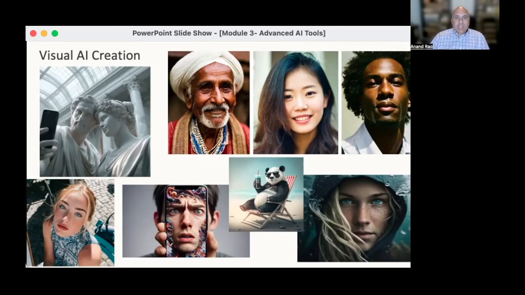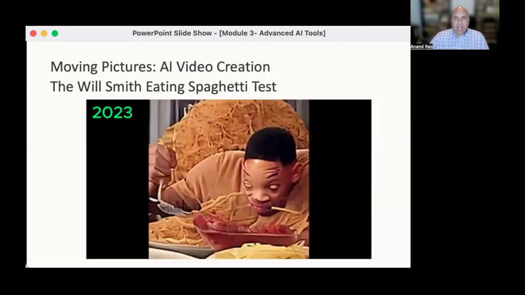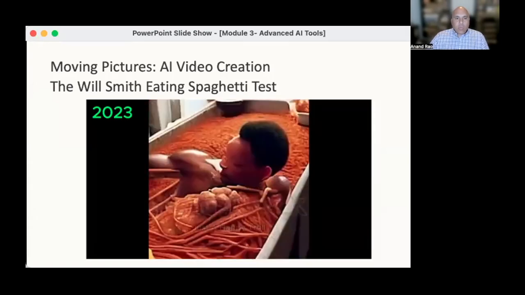Image generation AI has reached extraordinary sophistication. Midjourney now produces images that are indistinguishable from photographs, and ChatGPT's image creator excels at incorporating readable text into images. Now, each platform has developed distinct strengths, allowing unlimited customization as well. There are a few instances here, some images that were created by ChatGPT and Midjourney, and they're getting more lifelike and sophisticated. You've seen a lot of them on social media, and there are a lot of really easy tools that you can use to create these, including Microsoft's Copilot, certainly ChatGPT with creating an image, and also Midjourney. A common and very humorous measure of progress in AI video production is a video of Will Smith eating spaghetti.